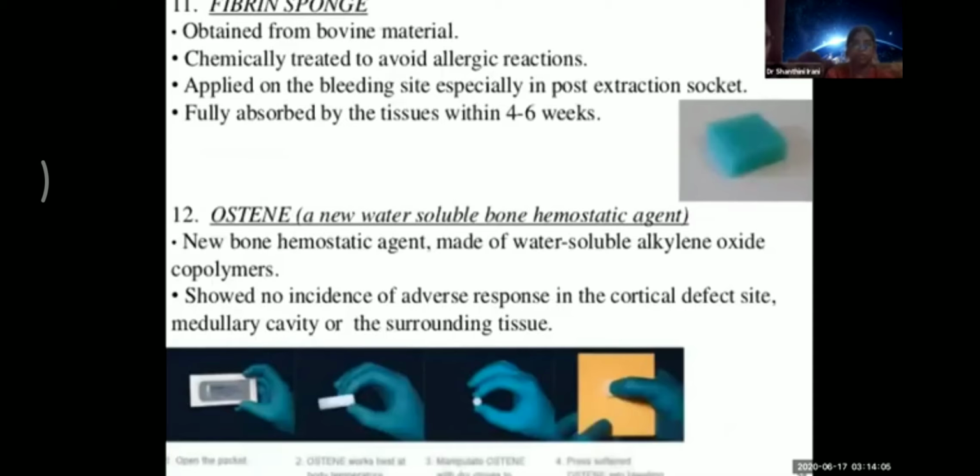Fibrin sponge. It's obtained from bovine material. It's chemically treated to avoid allergic reaction. See, this is another problem with these substances. Next one.